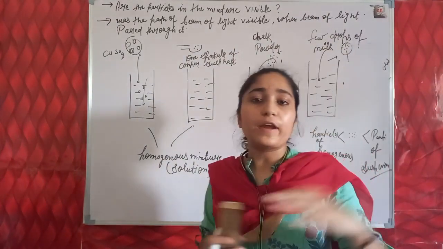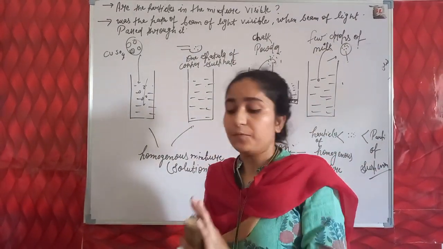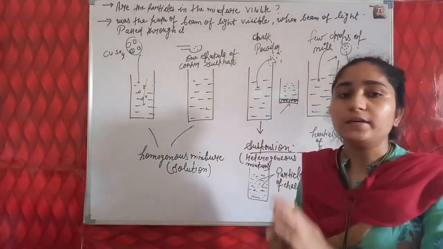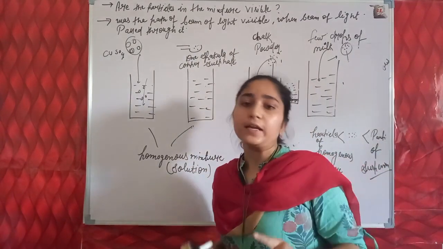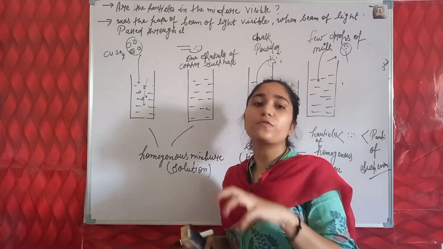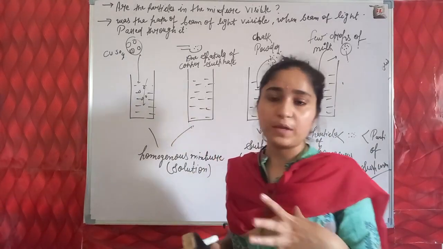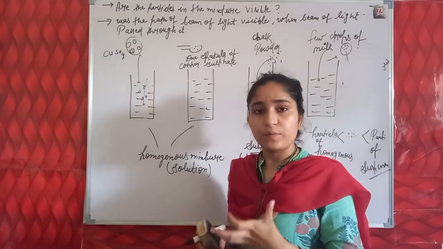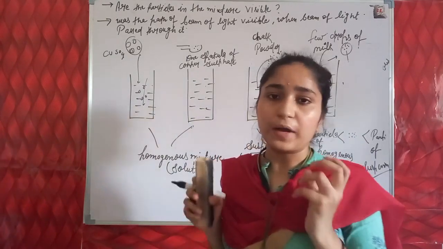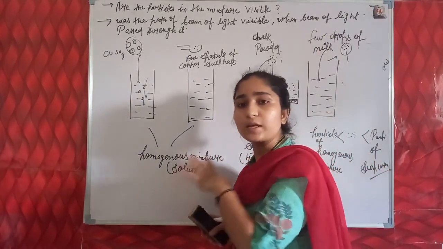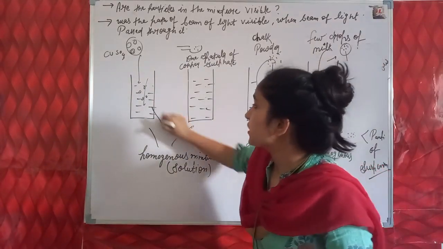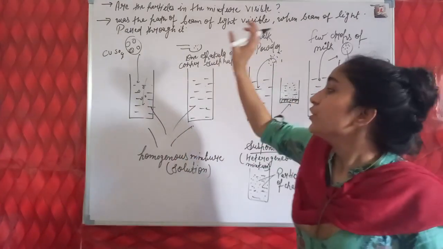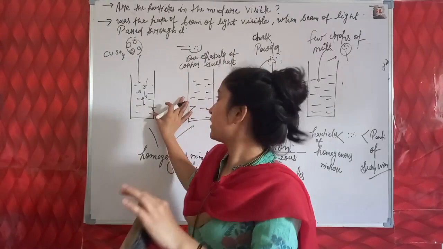When a beam of light is allowed to enter the mixture, the path of light can be visible in one condition only: if the particles of the mixture scatter the beam of light. So here the particles are completely dissolved, so the particles do not scatter the light that is allowed to pass through these mixtures.